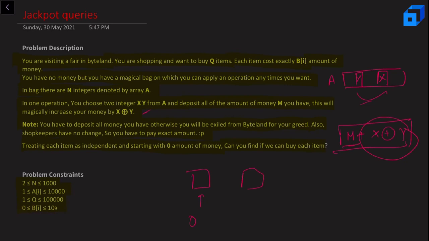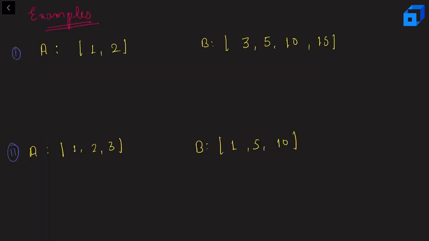Now let us move on to some examples. Let us talk about the first example. We are given array A as 1, 2, and array B as 3, 5, 10, 15. So we need to buy an item of cost 3, an item of cost 5, an item of cost 10, and an item of cost 15.